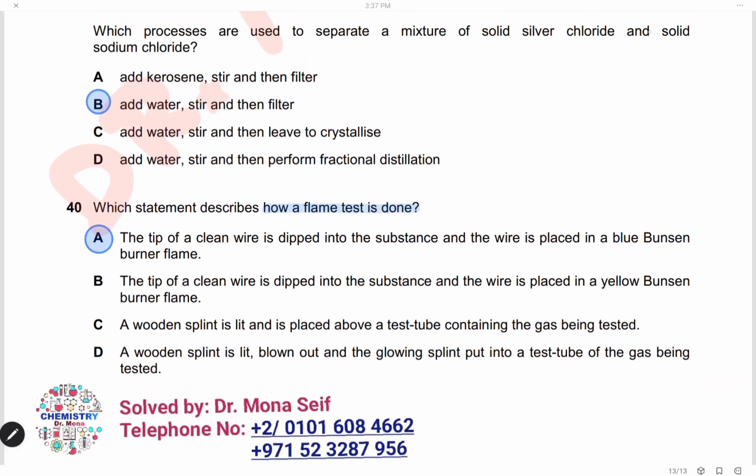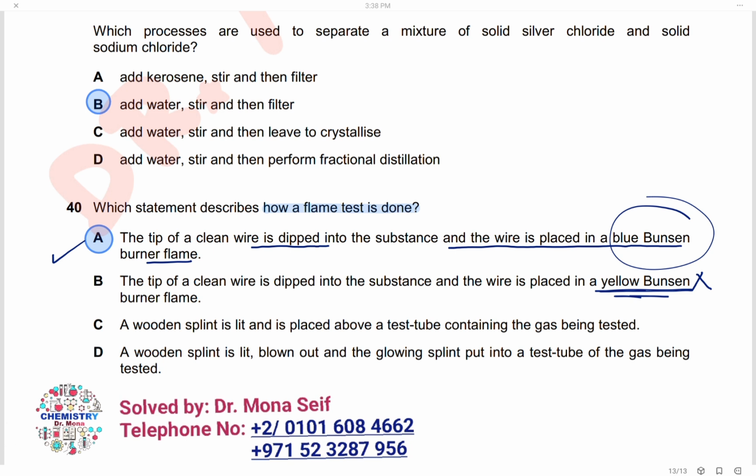Question 40. Which statement describes how a flame test is done? To make the flame test, the tip of a clean wire is dipped into the substance and the wire is placed in a blue Bunsen burner flame. So the answer is A. The second one, B, is wrong because it uses a yellow flame. The flame has to be a blue flame because it is the hot flame. So we have to make the flame test in a blue Bunsen burner, not a yellow one. And C and D are wrong because they use a wooden splint.